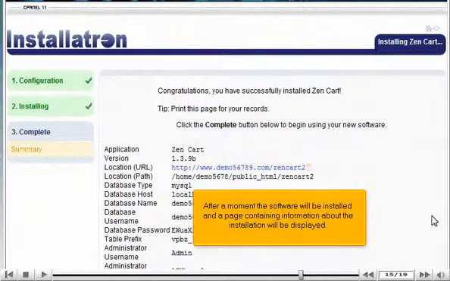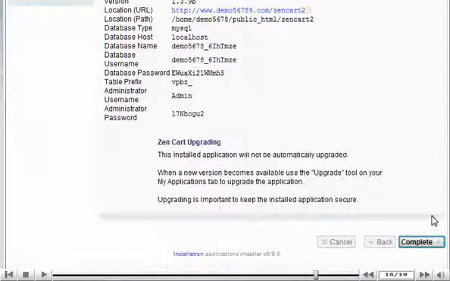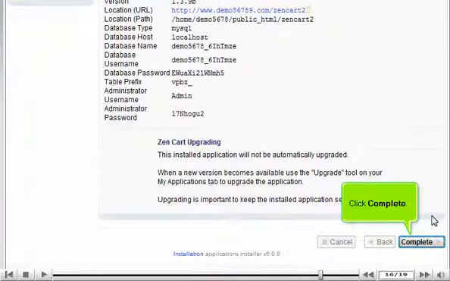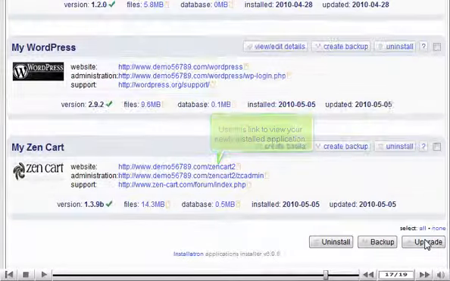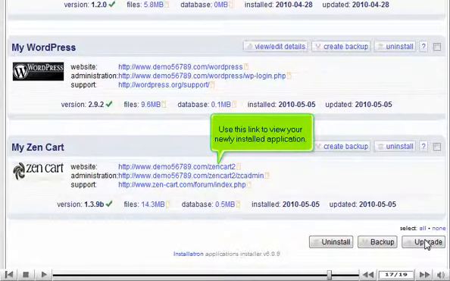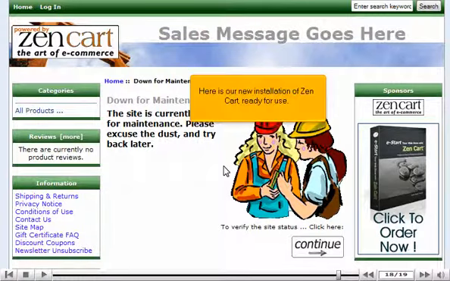After a moment, the software will be installed and a page containing information about the installation will be displayed. Click Complete. Use this link to view your newly installed application. Here is our new installation of Zen Cart, ready for use.